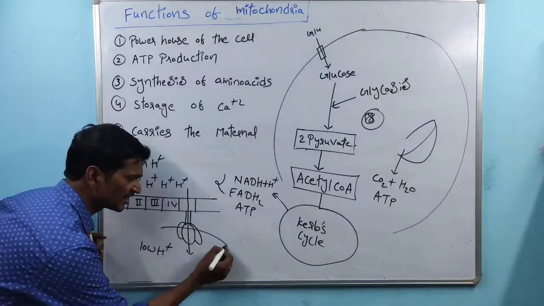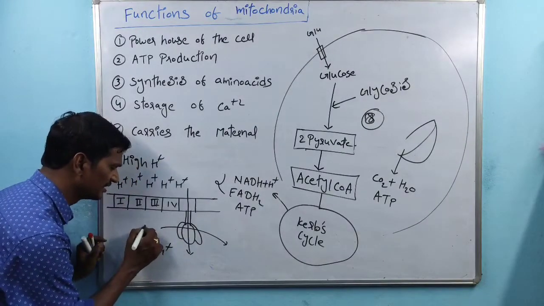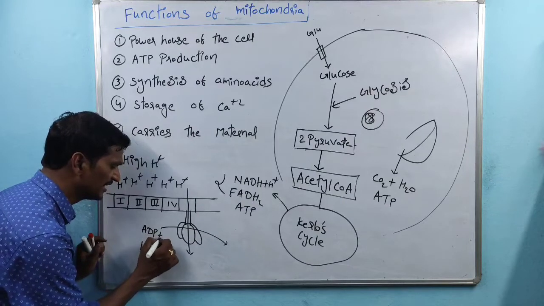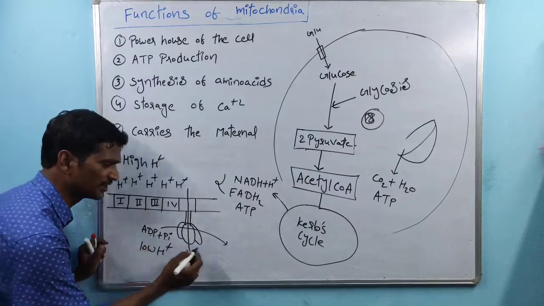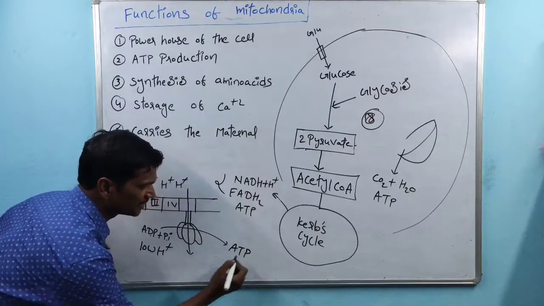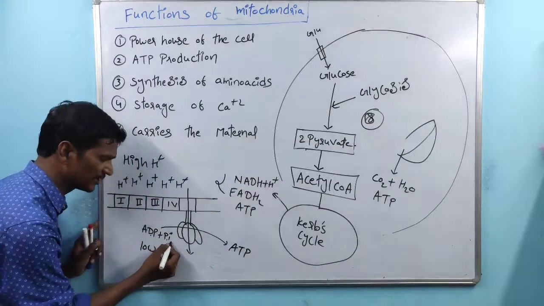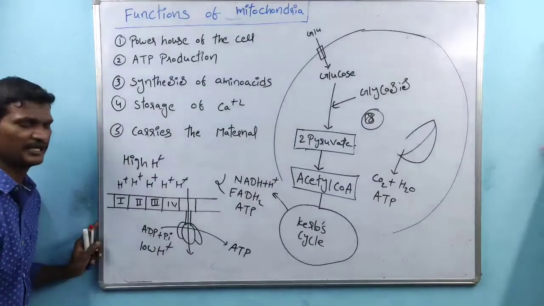Once the H plus ions are transported, then the low energy compounds, meaning ADP plus Pi, adenosine diphosphate plus phosphate, are converted into ATP.